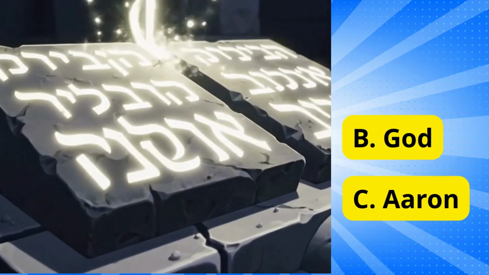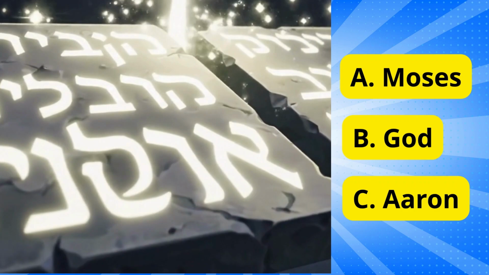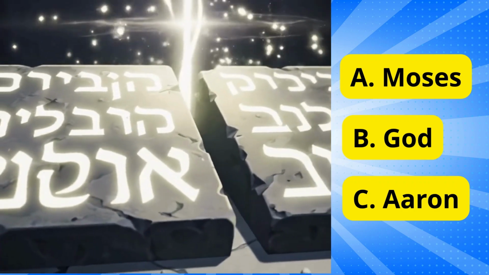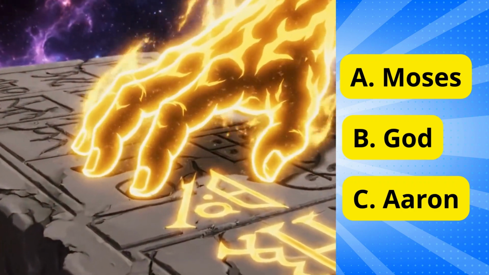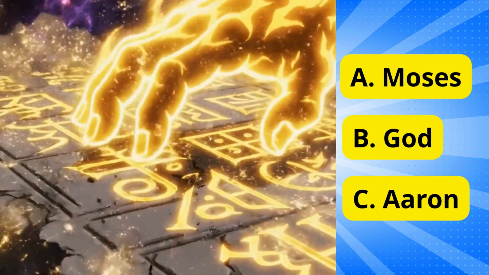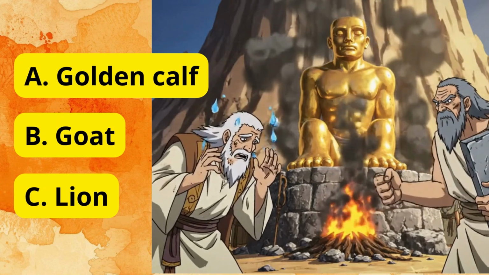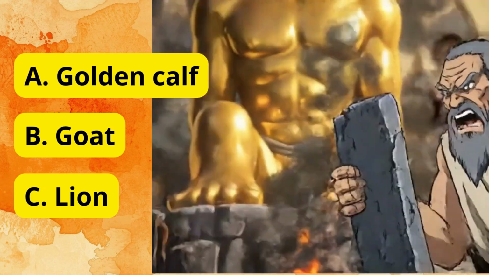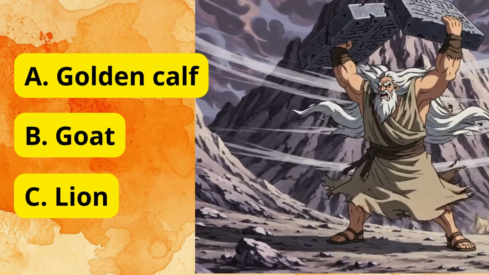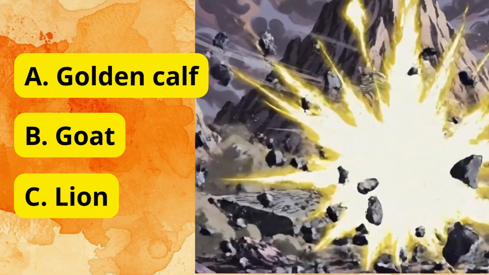Question 26. According to the book of Exodus, who actually wrote the words of the law onto the first 2 stone tablets of testimony? The tablets were written with the finger of God. Question 27. While Moses was away on the mountain, what idol did the people pressure Aaron into making from their gold jewelry? They made a golden calf.